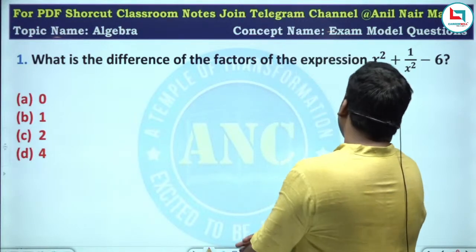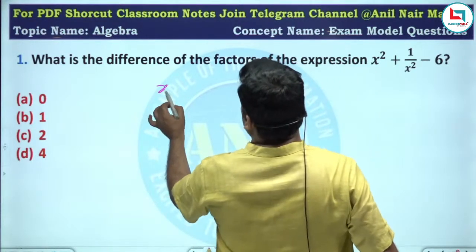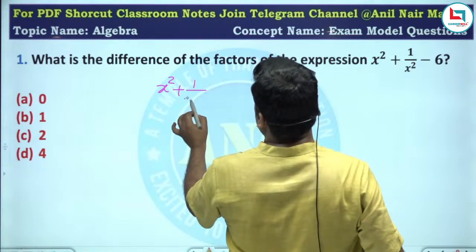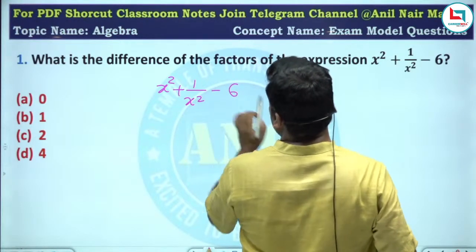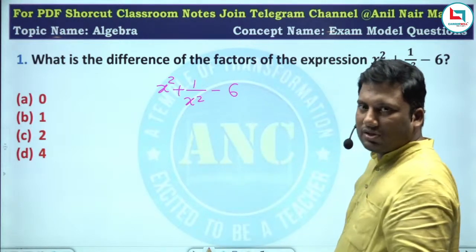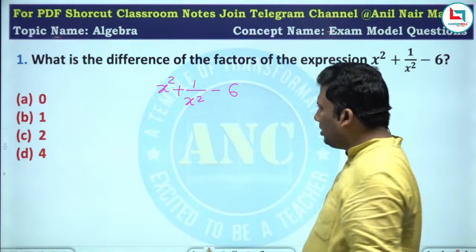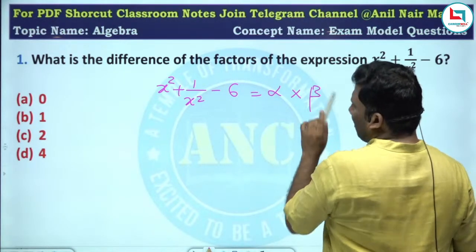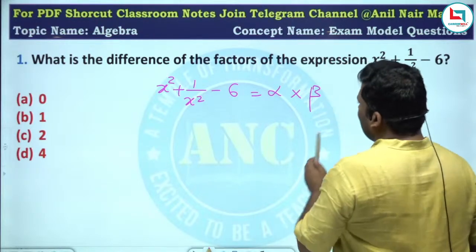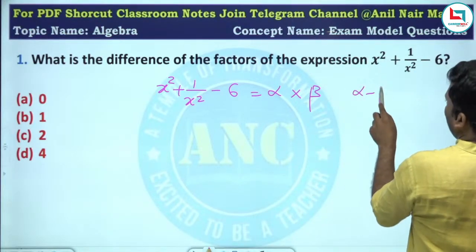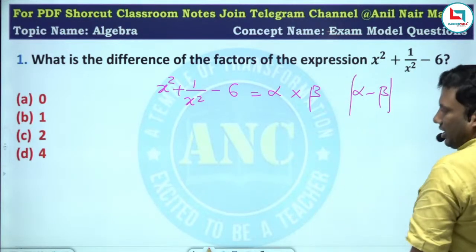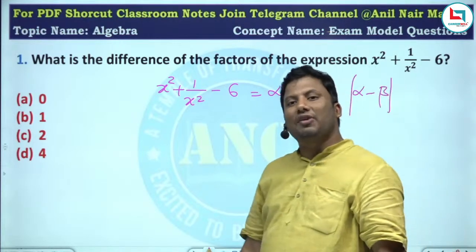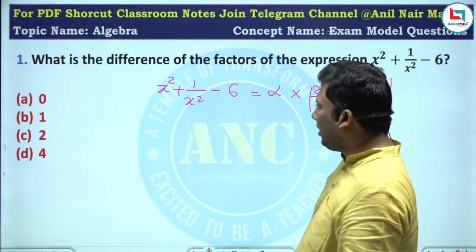What is the difference of the factors of x square plus 1 by x square minus 6? So this is nothing but factors alpha into beta. What do we require? We require the difference in the factors. We require either alpha minus beta or beta minus alpha.